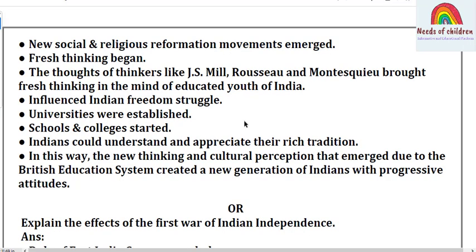Universities were established, schools and colleges started. Indians could understand and appreciate their rich tradition. In this way, the new thinking and cultural perception that emerged due to the British education system created a new generation of Indians with progressive attitude.